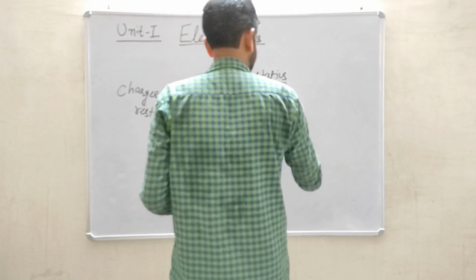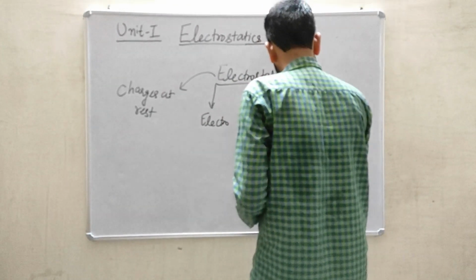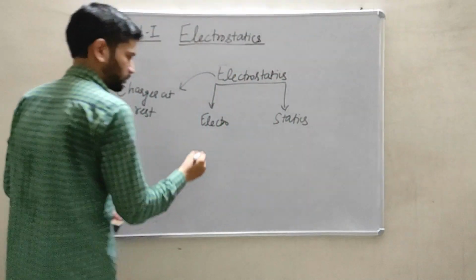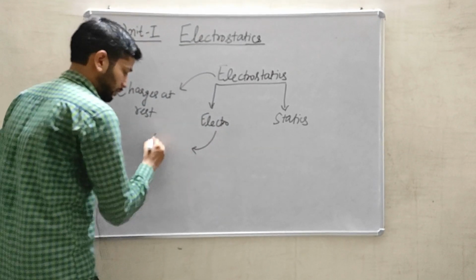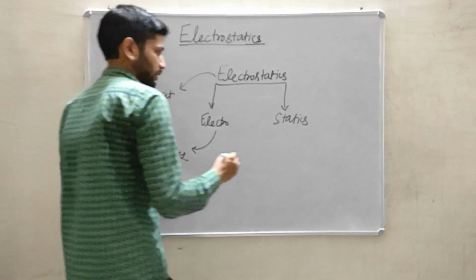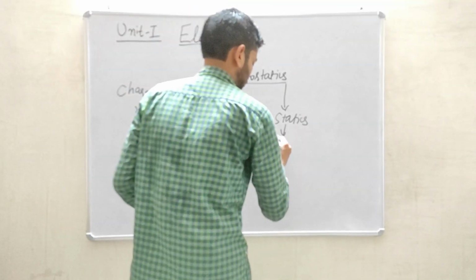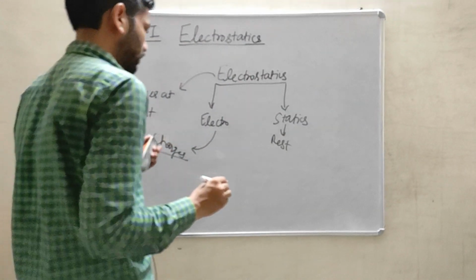First word is electro and second word is statics. The word electro means charges and static means rest. I'll discuss the word electro in a little while.